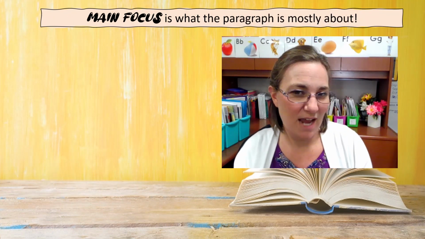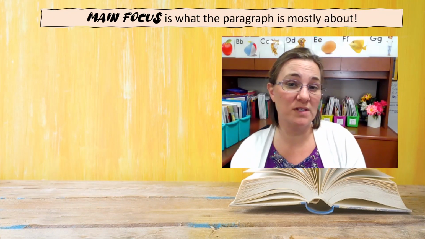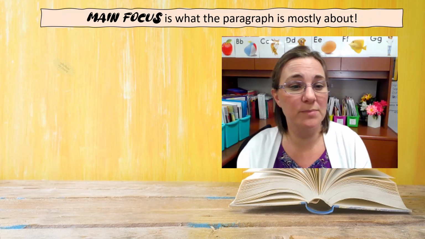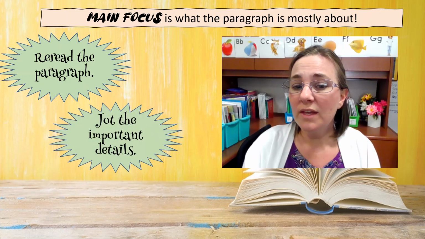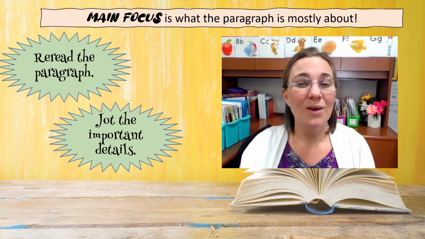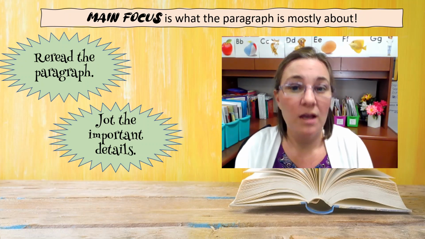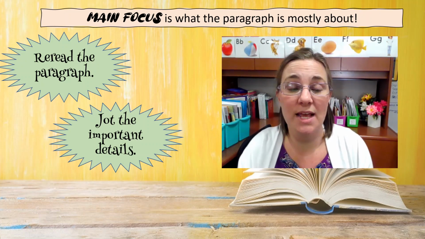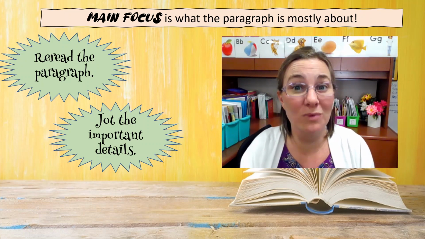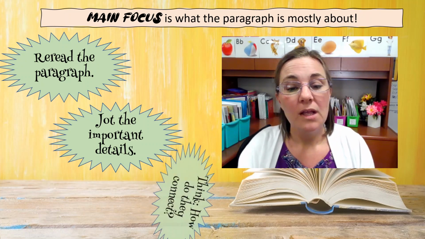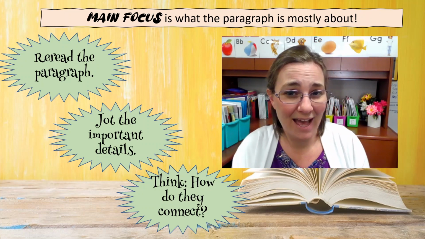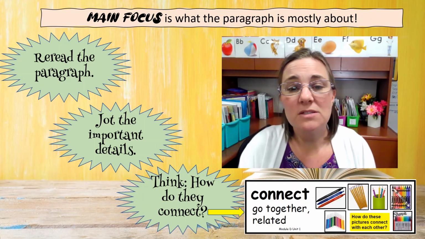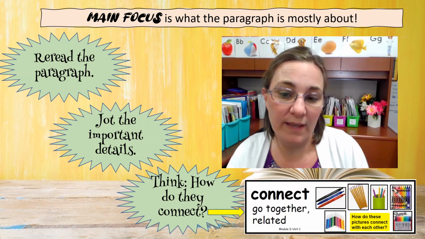When we want to find out what the main focus of a paragraph is, we can follow 3 simple steps. First, we reread the paragraph. That way we really remember what it was about. Then we jot the important details. We can't jot everything, just the important details, those parts of the paragraph that are really important. Then we look at all of those details and we think, how do they connect? Connect means to go together or how they're related.